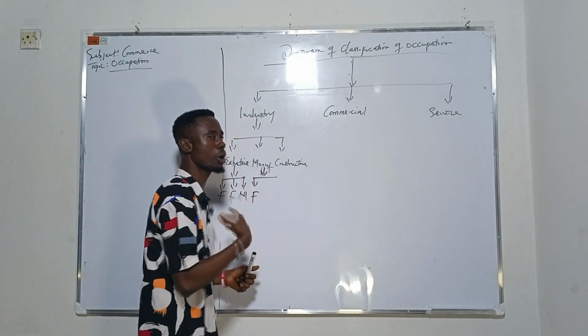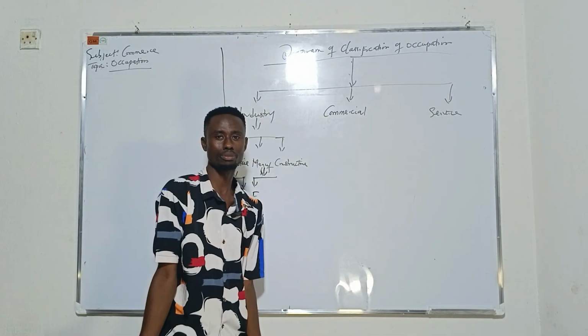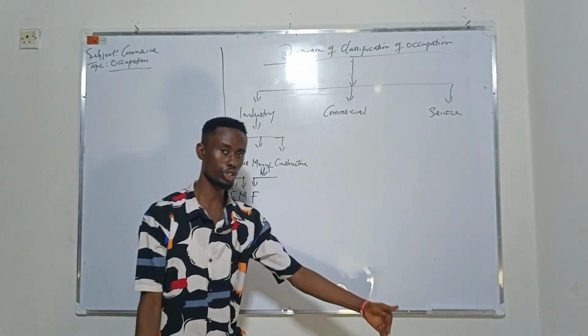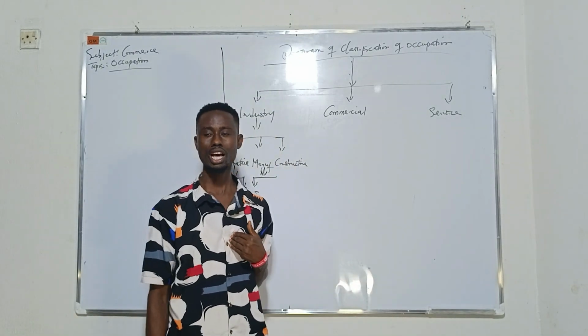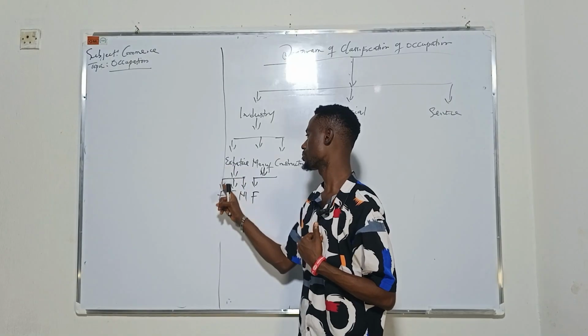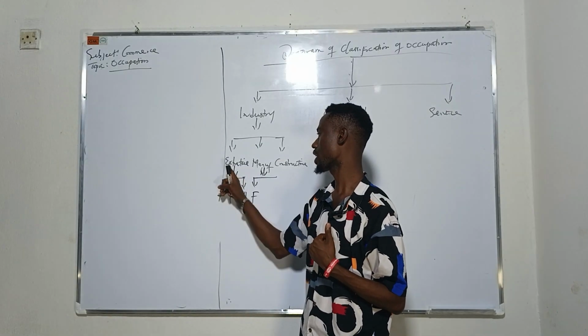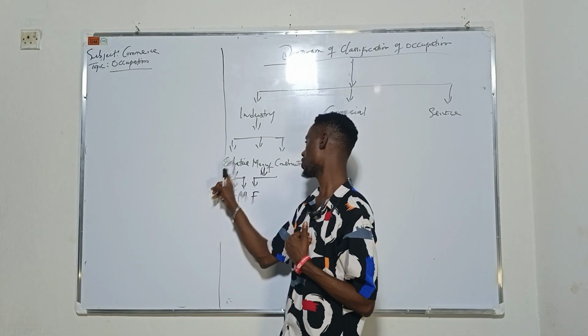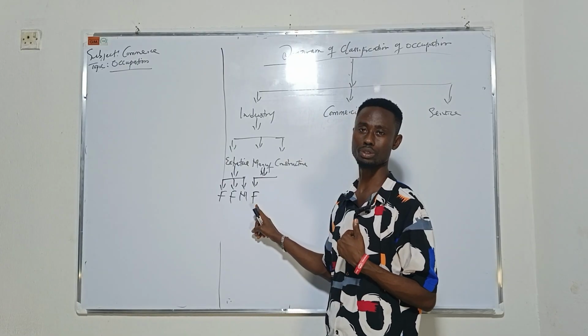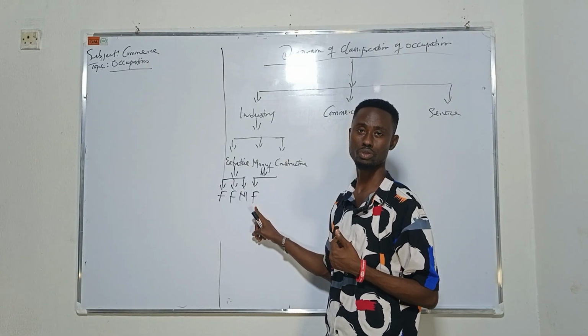So food production is under what? Manufacturing. Garri is food now. Garri is food. Food production. You know what I'm saying? That means that from extracting from farming, we have gotten what? Food production. Under what? Manufacturing, food production.